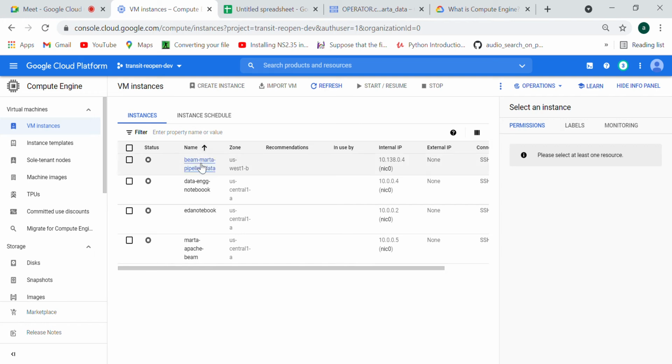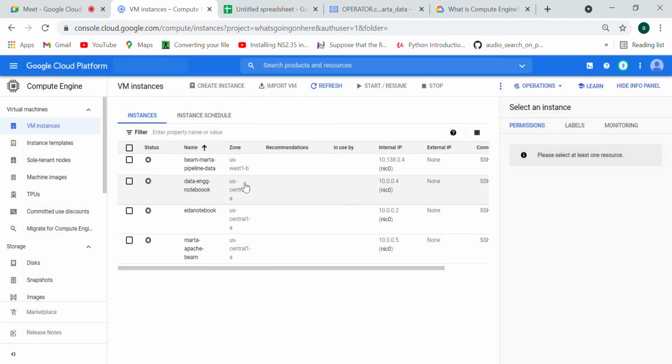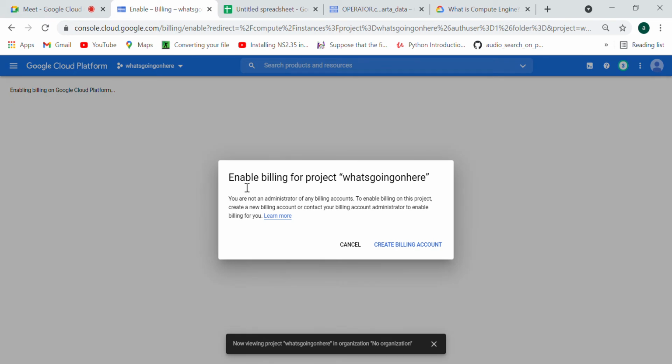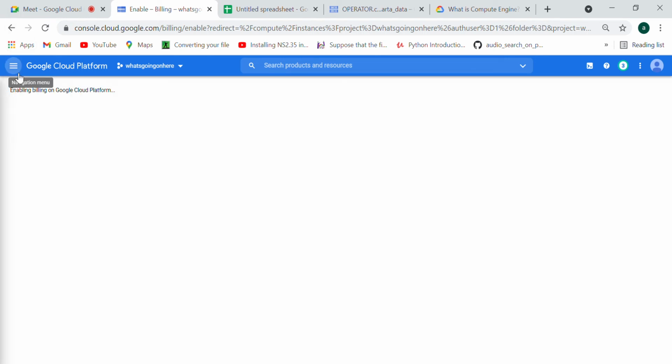These are the different instances I created. Wait a minute, let me open the Compute Engine options.